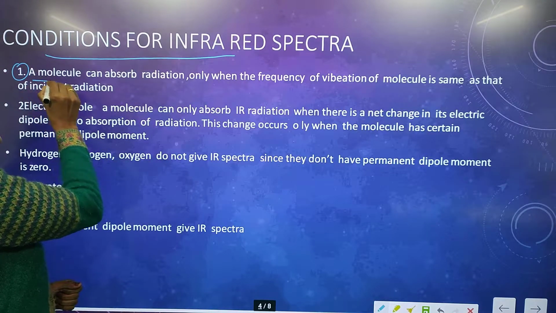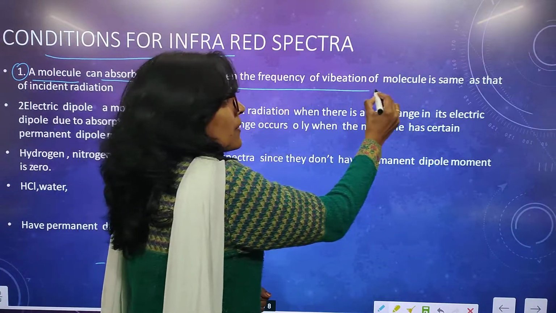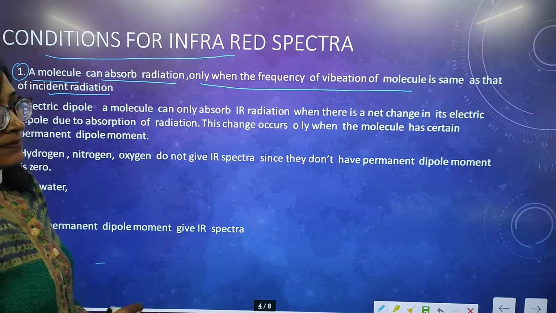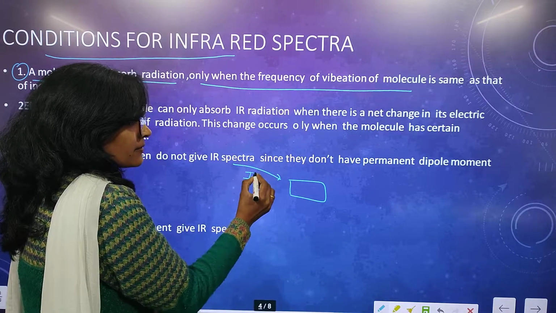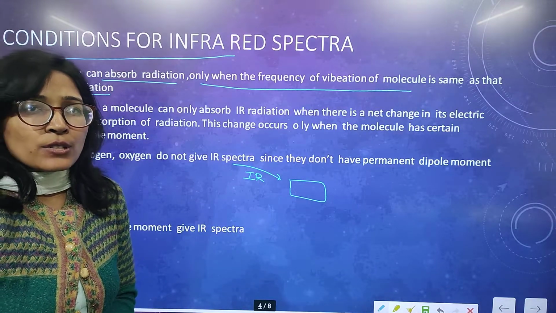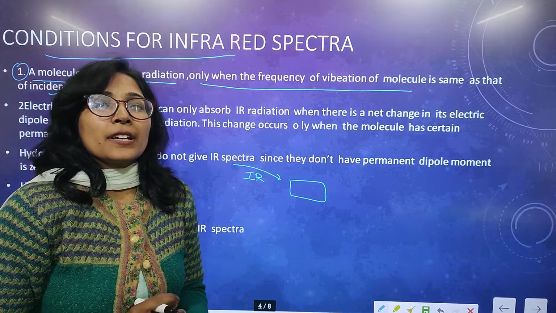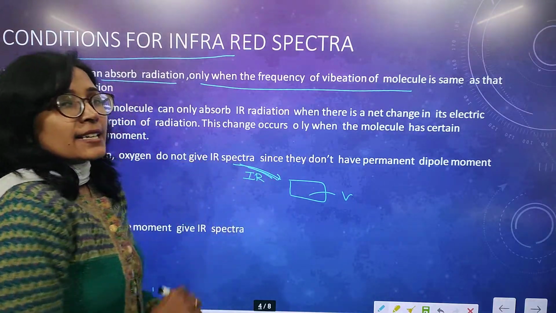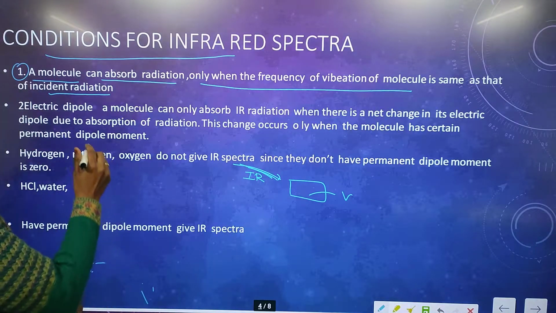First condition: a molecule can absorb radiation only if the frequency of vibration of the molecule is the same as that of the incident radiation. This is our sample. We use infrared. Our sample acts as a simple harmonic oscillator. When a photon of light comes to it, it starts vibrating. So if its vibrational frequency and the frequency of incident light are equal, then we can use infrared spectroscopy.